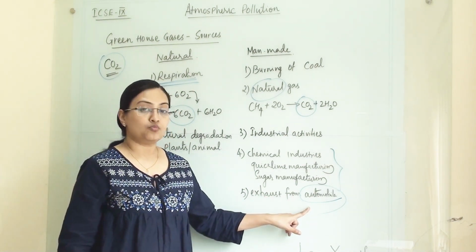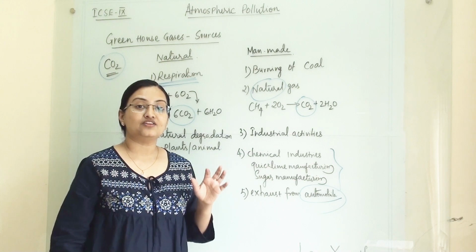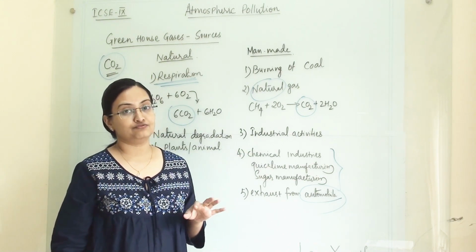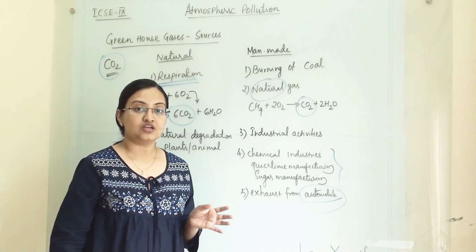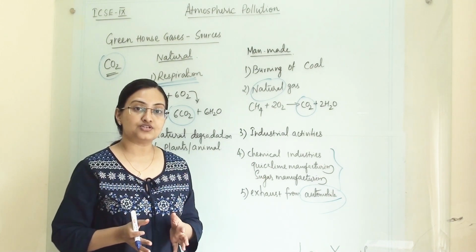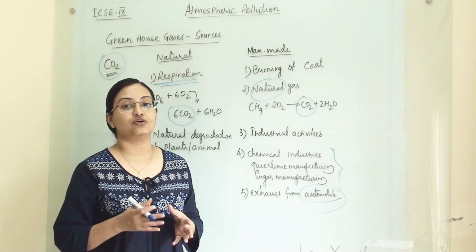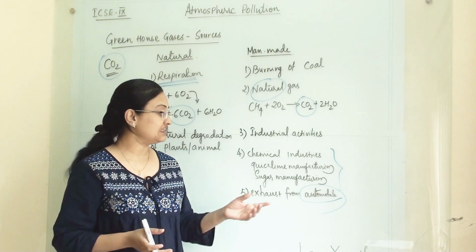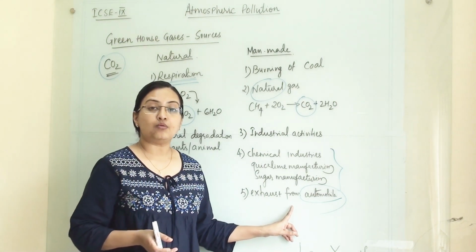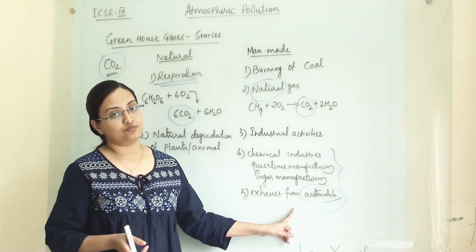All the automobiles are using petrol and fossil fuel for combustion. So through fossil fuel combustion, they are generating oxides of carbon. So they are majorly contributing to the amount of carbon dioxide in the atmosphere.